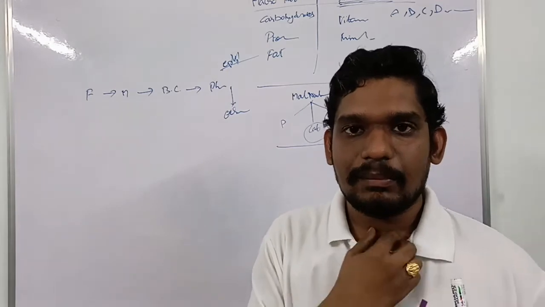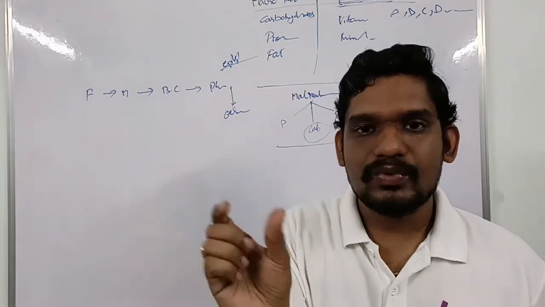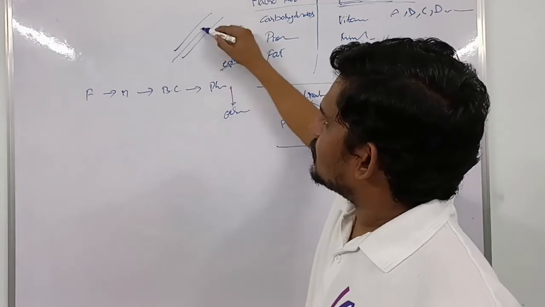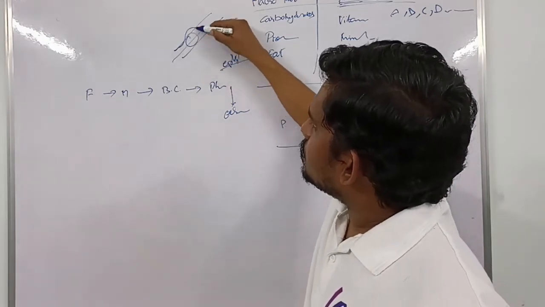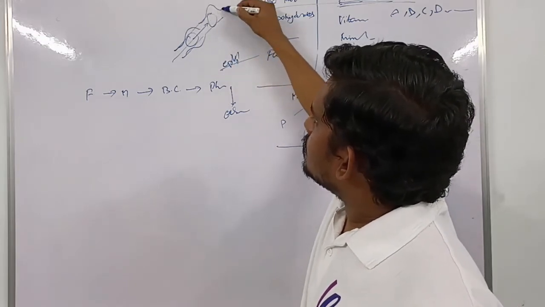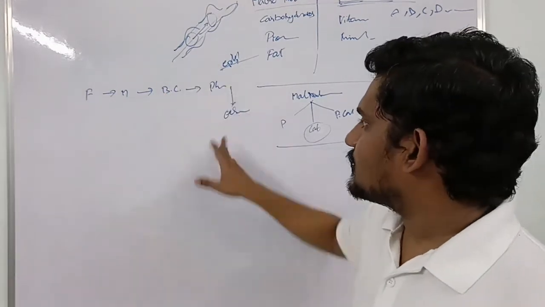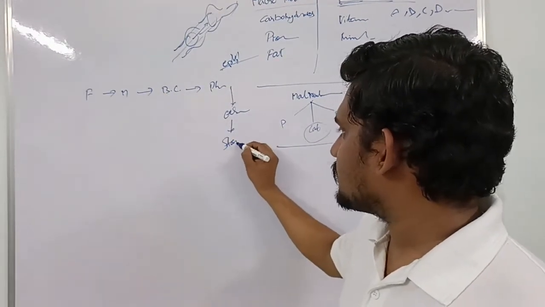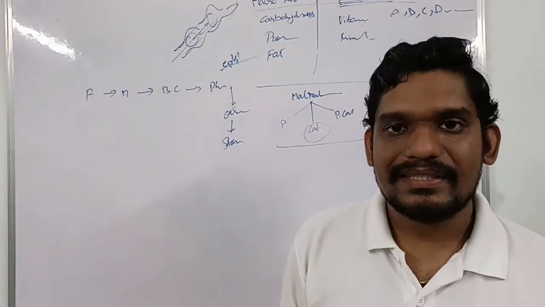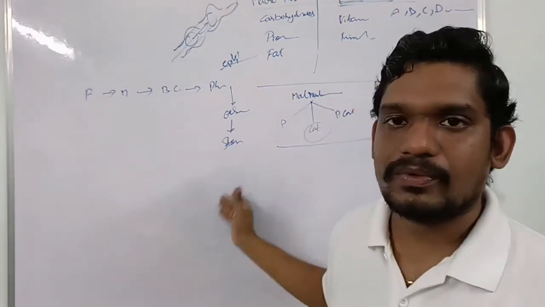In the esophagus, the movement of the food is called peristaltic movement. It moves as a wave motion. It won't go straight; it depends on the elasticity. If the food comes here, the wall contracts like this. It is like a wave motion, and that motion is called peristaltic movement. After reaching the stomach, juices like hydrochloric acid and many other enzymes are released into the stomach. There the digestion process happens.